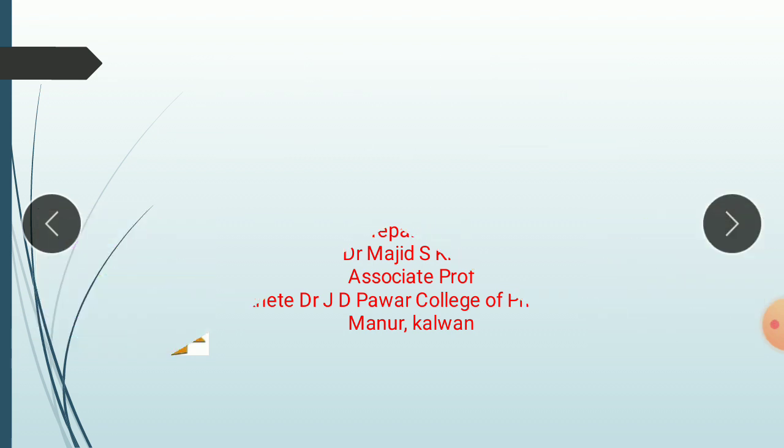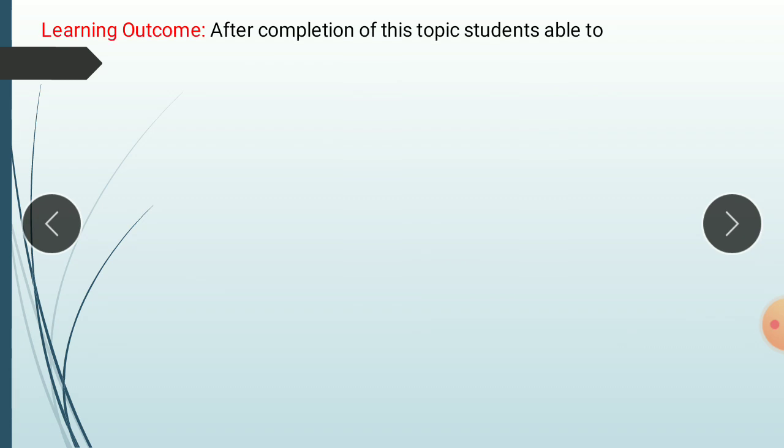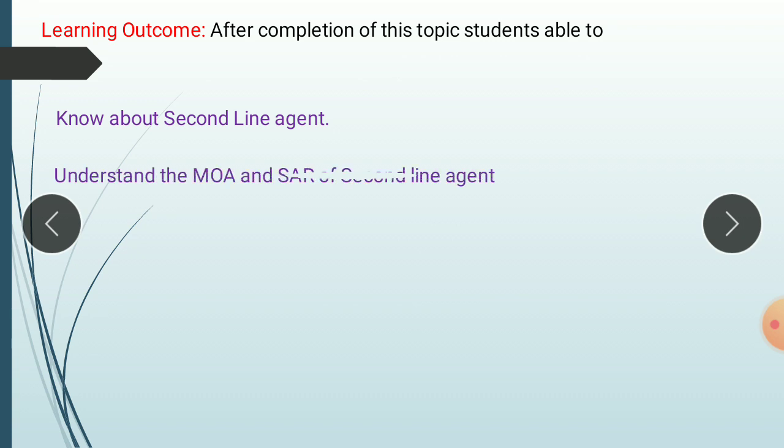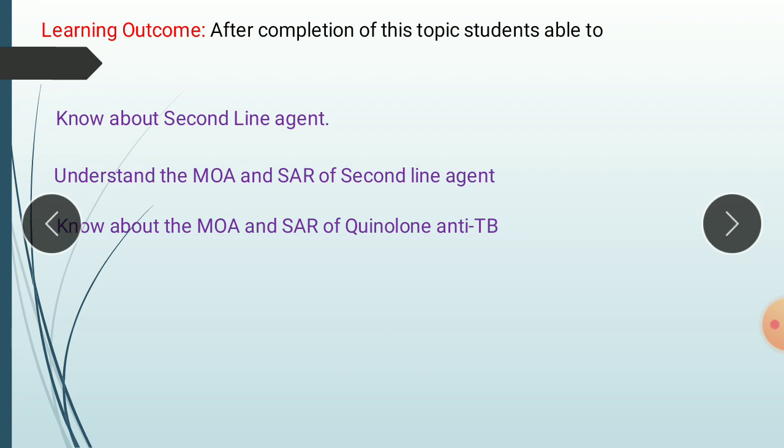The learning outcomes of this topic include: a student, after completion of this topic, will be able to know about second line agents, understand the mechanism of action and SAR of second line agents, and know about the mechanism of action and SAR of quinolone anti-tuberculosis agents.